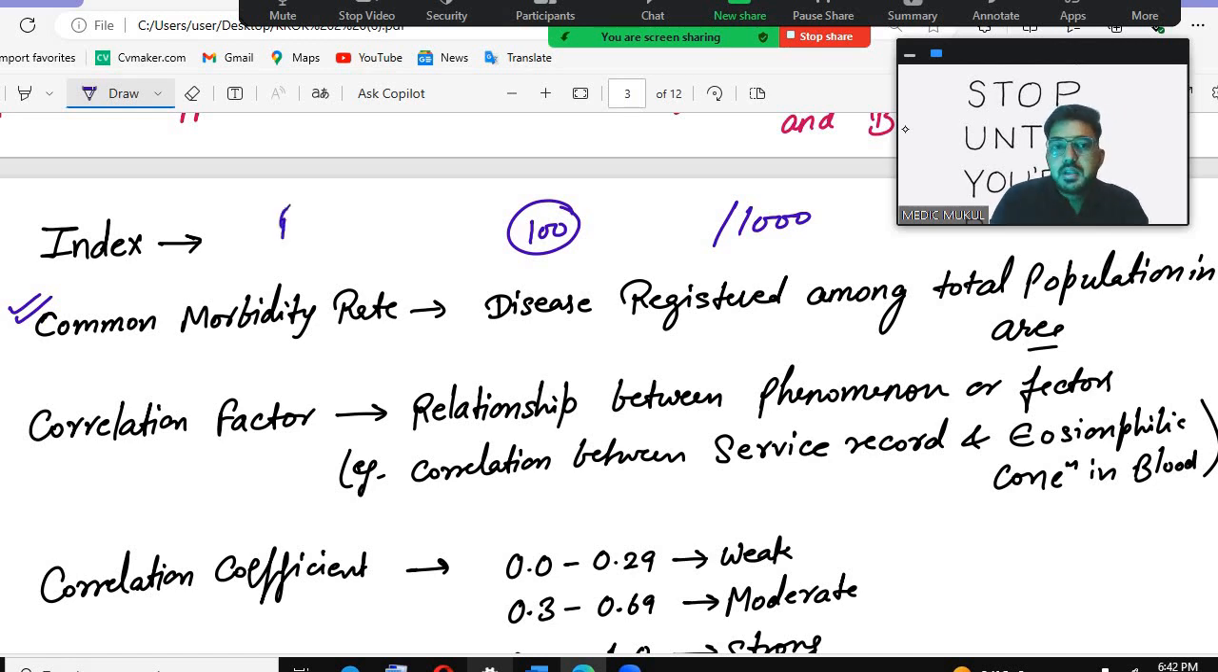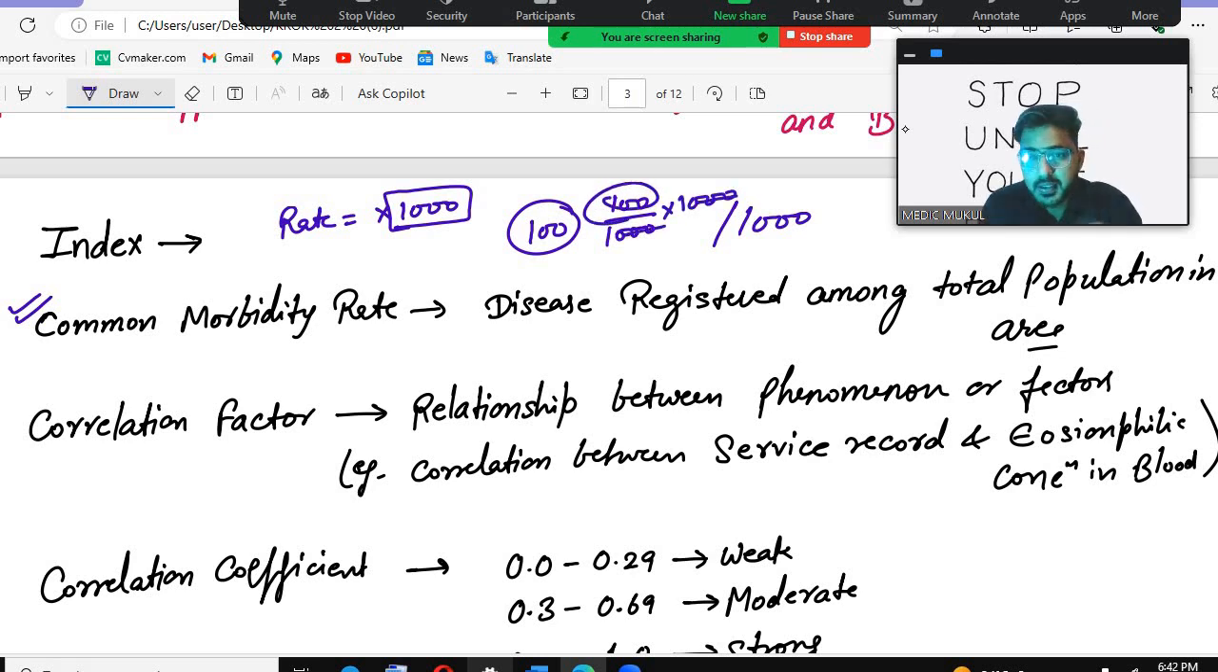Then always remember, the rate we multiply by 1000. So it will be 100 divided by 1000, multiplied by 1000. So it will be 100. The morbidity rate will be 100.